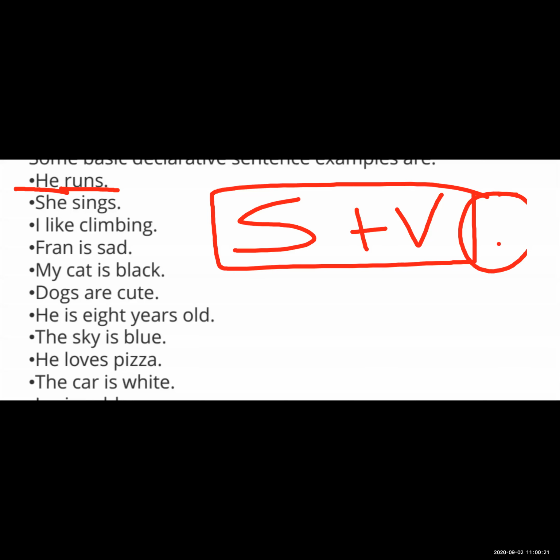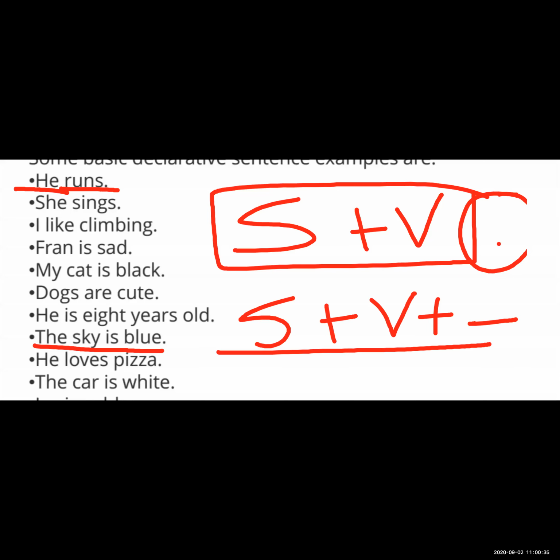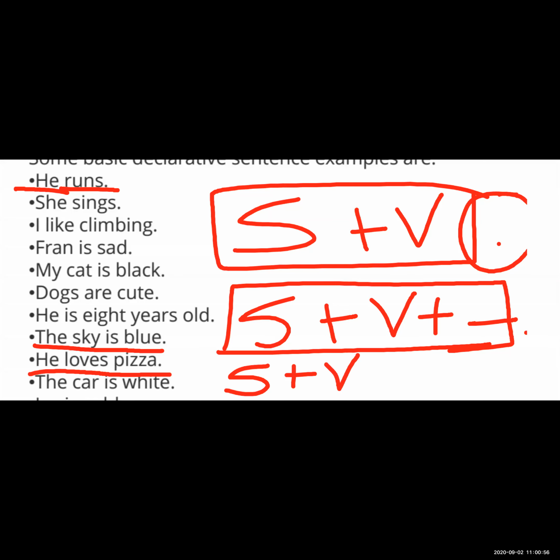Now see this example. The sky is blue. The sky is subject, then is verb, and after that there is a complement. Subject, verb plus complement is also the word order of the declarative sentence, and at last the important full stop. Now next, see, he loves pizza. In this sentence, he is subject, loves is verb, and pizza is object or complement.